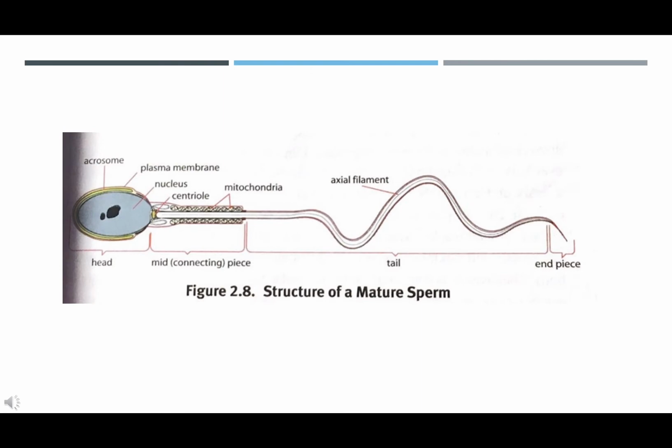Spermatogenesis. As mentioned above, spermatogenesis, the formation of haploid sperm through meiosis, occurs in the seminiferous tubules. In males, the diploid stem cells are known as spermatogonia. After replicating their genetic material, S stage, they develop into diploid primary spermatocytes. The first meiotic division will result in haploid secondary spermatocytes, which then undergo meiosis II to generate haploid spermatids. Finally, the spermatids undergo maturation to become mature spermatozoa. Spermatogenesis results in 4 functional sperm for each spermatogonium.